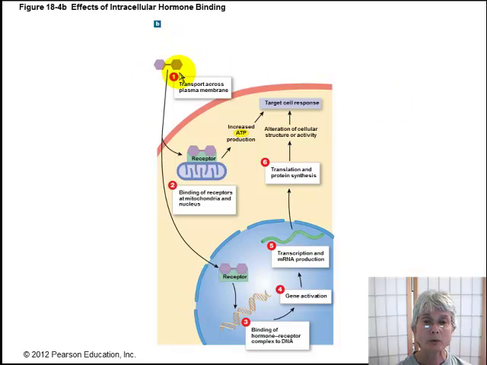The thyroid hormone enters the cell, it binds to its receptor, the receptor can bind to the DNA and cause protein synthesis to occur. However, thyroid hormone has another effect. Interestingly, thyroid hormone binds to receptors on mitochondria, and that process then increases not just ATP production, but increases the utilization of ATP. ATP is used up, and in the process produces a lot of heat, and that heat helps maintain your normal body temperature.